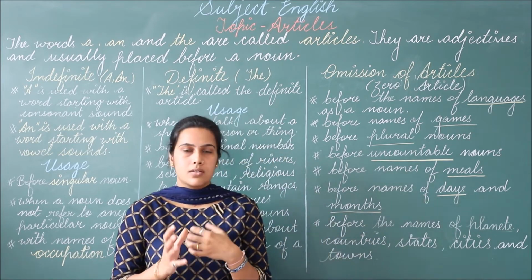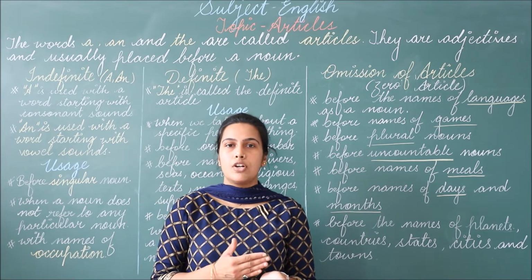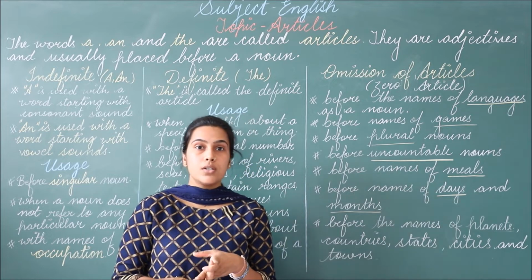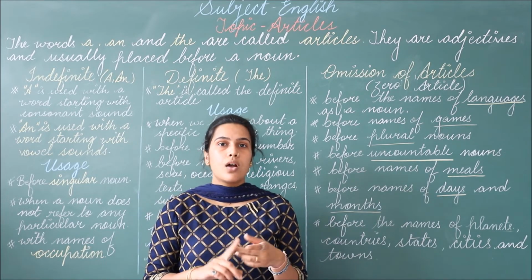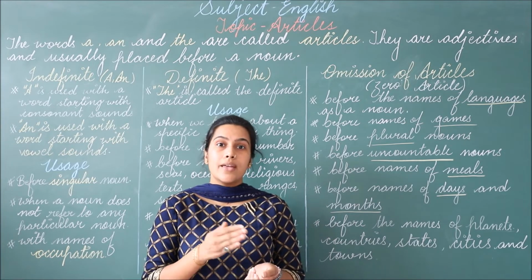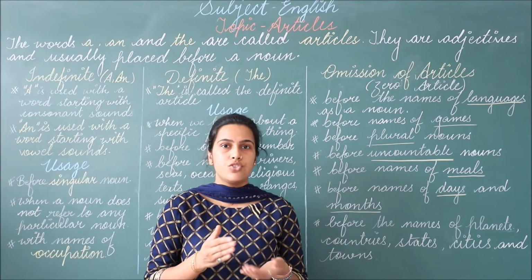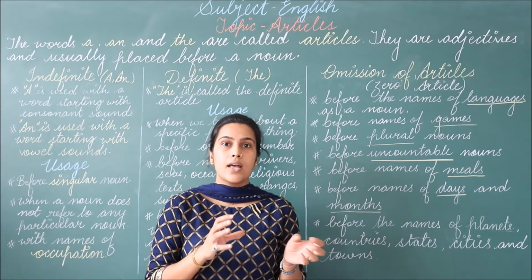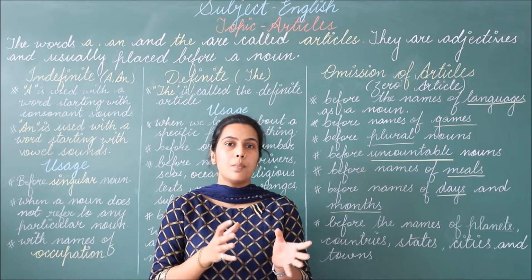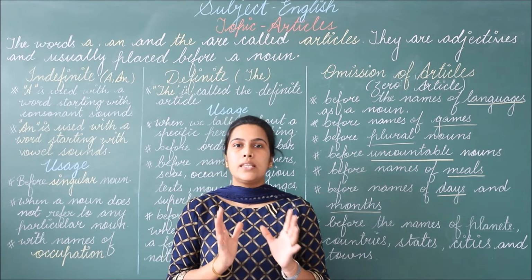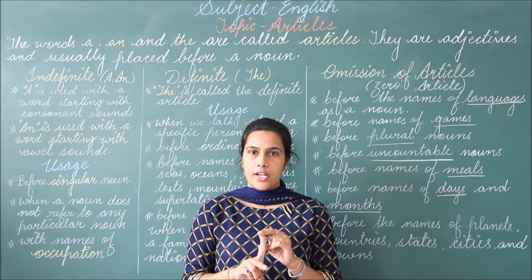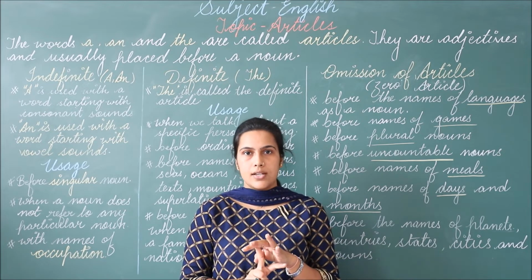Now I am giving you a recap of what we have learned today. So today we learned about the articles. First we learned what are articles. So articles are a, an and the. They are adjectives also because they talk about the quantity and the quality of a noun, and they are usually placed before a noun. Then we learn that we have two types of article, that is indefinite article and definite article.